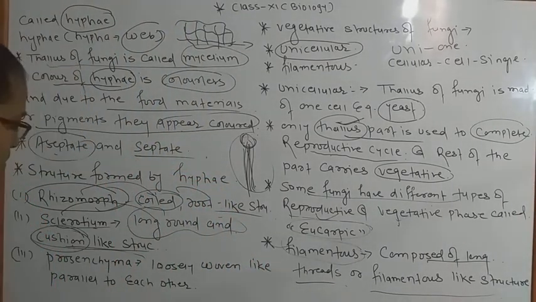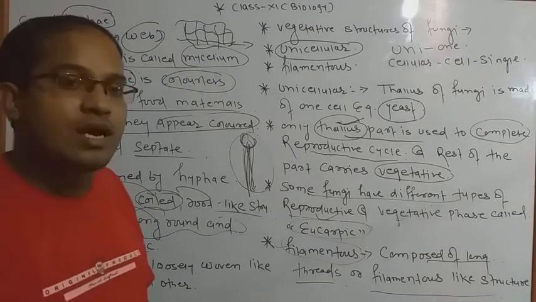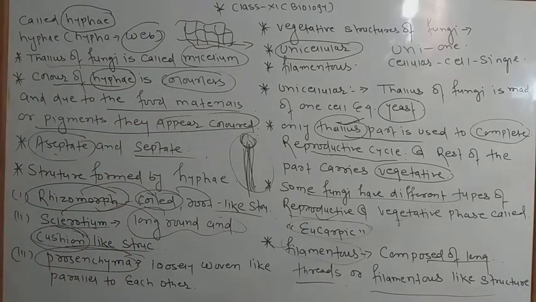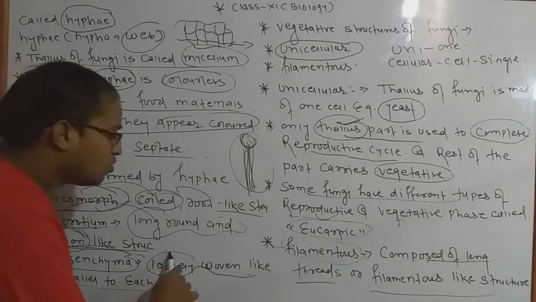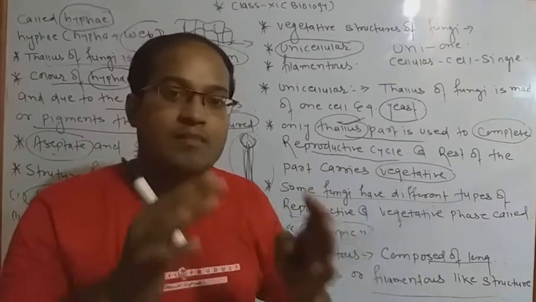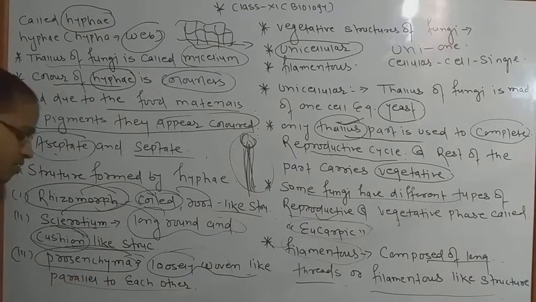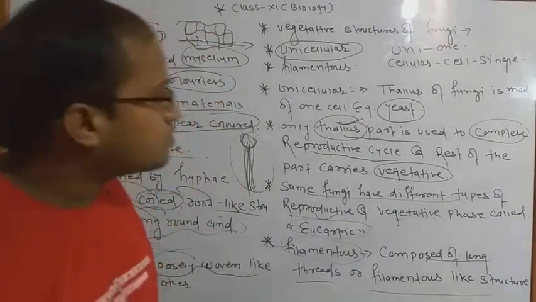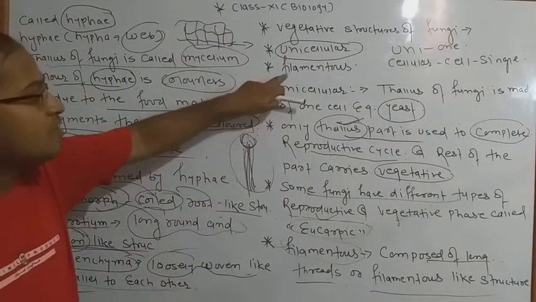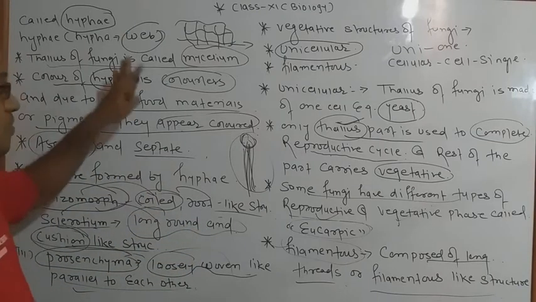So most important point, now we are going to discuss prosenchyma. Okay, we have seen sclerenchyma and parenchyma; here it is prosenchyma. Prosenchyma means loosely packed or woven, parallel to each other. Loosely woven fungi that sometimes appear in different types of atmosphere are called prosenchyma. Generally they are parallel to each other. So in this video we have discussed the unicellular, filamentous and non-filamentous, and we have also discussed aseptate and septate on the basis of their hyphae.